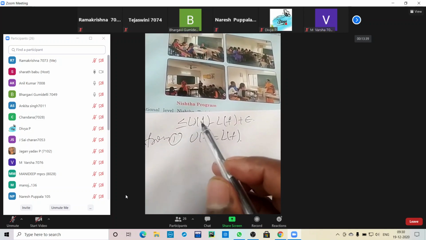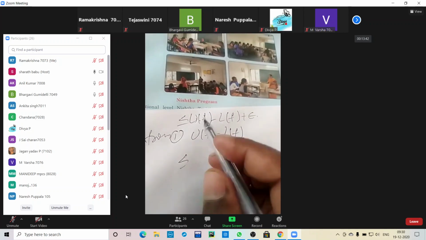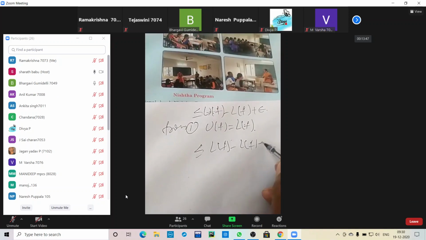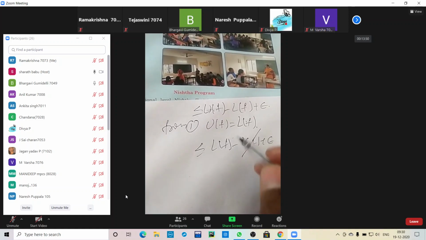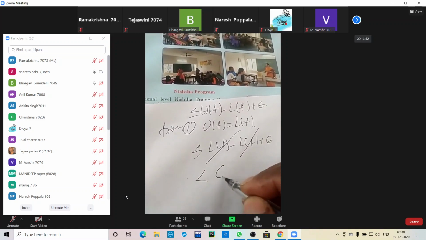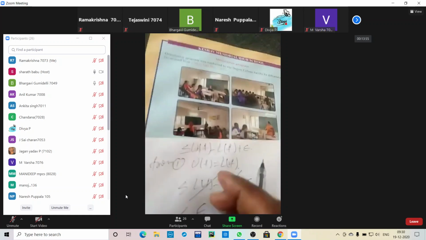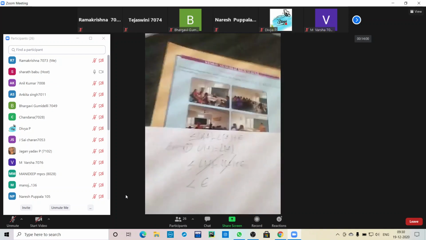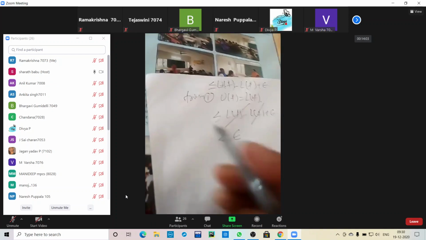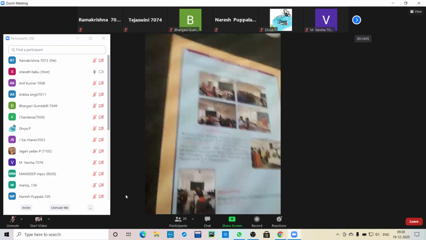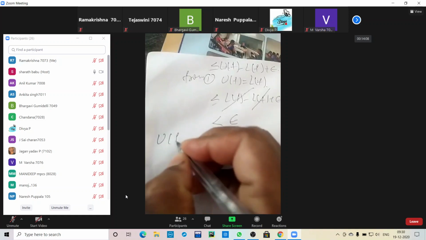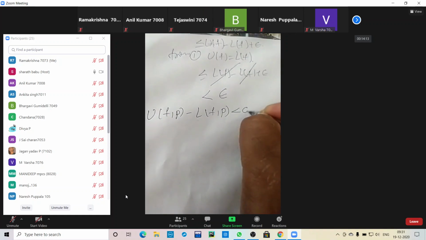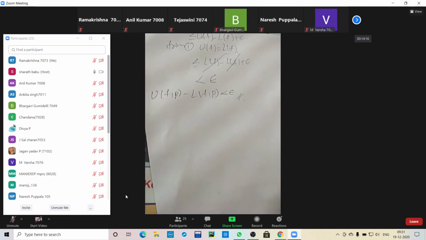So shall I substitute here the U(f) value or the L(f) value? In place of U(f) I substitute L(f). So L(f) minus L(f) plus epsilon. The positive term and negative term cancel. Finally, I get that the arbitrary constant is less than epsilon. So U(f, P) minus L(f, P) is less than epsilon. This is our proof of the necessary condition.